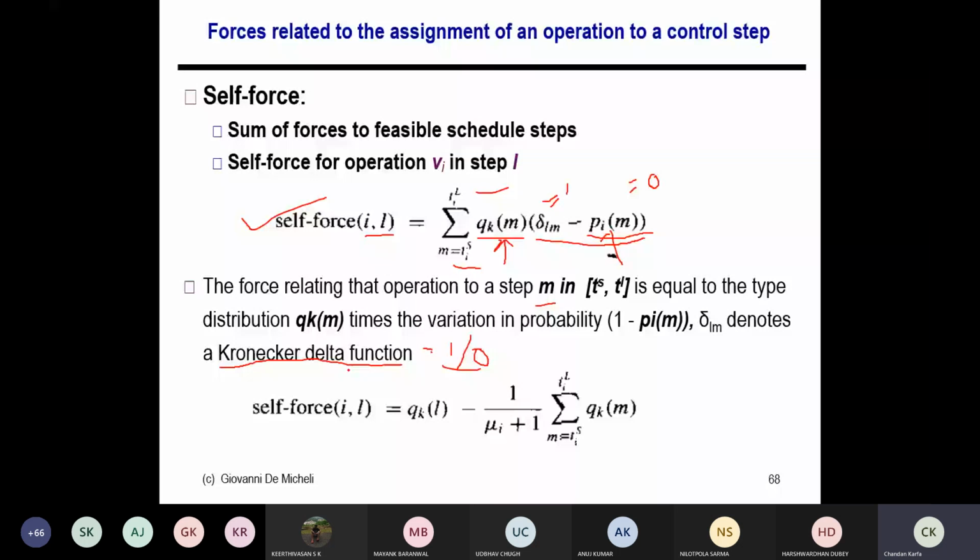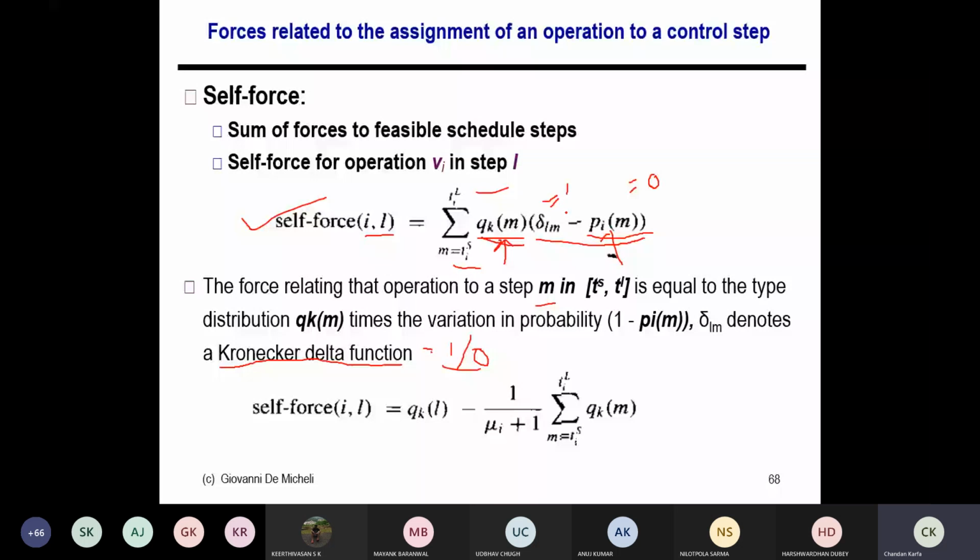This self force means the operation i has a probability to be scheduled between TS and TL in this time frame, and in every timestamp of this operation I have this Q_m. Now if I schedule in a particular timestamp, say m, then for that timestamp the probability will become 1. Earlier it was P_im, now it has become 1, so it is an increase in the probability.